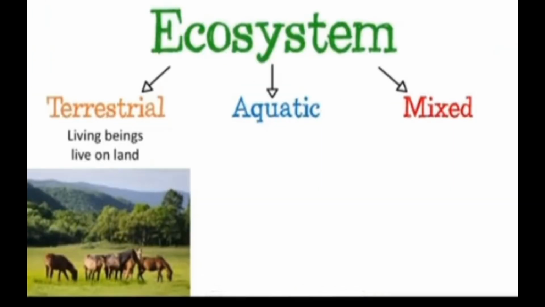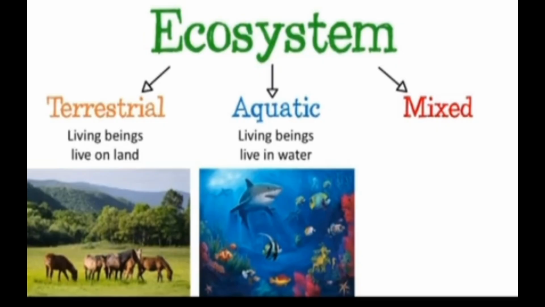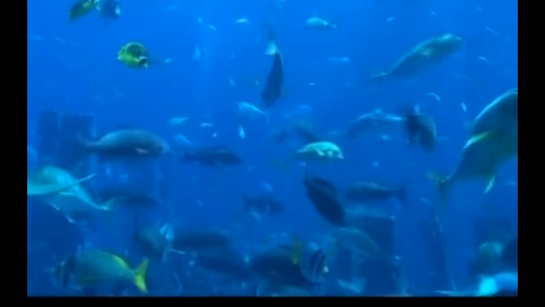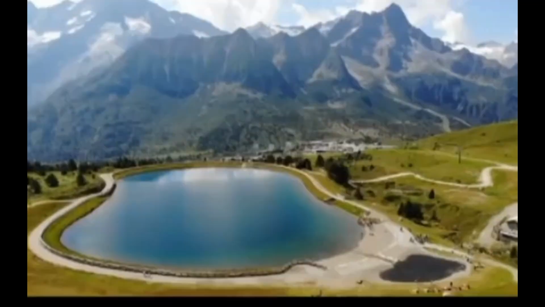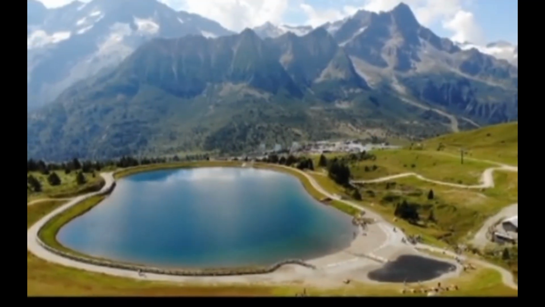In aquatic ecosystems, all the living beings that inhabit it live in water. Aquatic ecosystems can be saltwater, such as seas and oceans, or they can be freshwater, such as rivers or lakes.